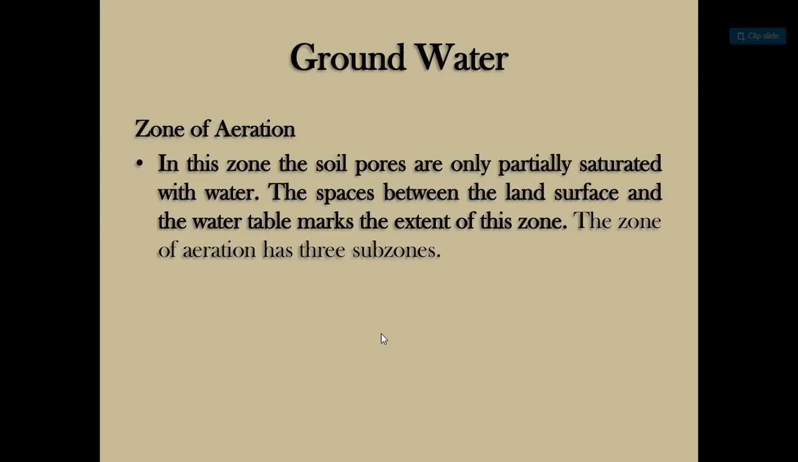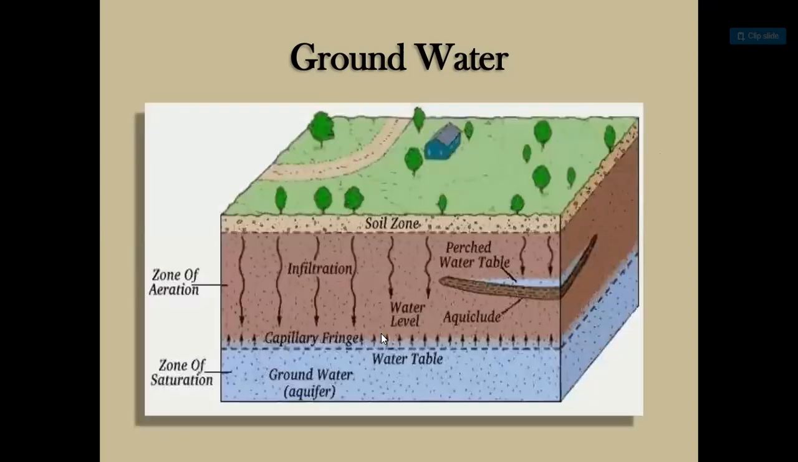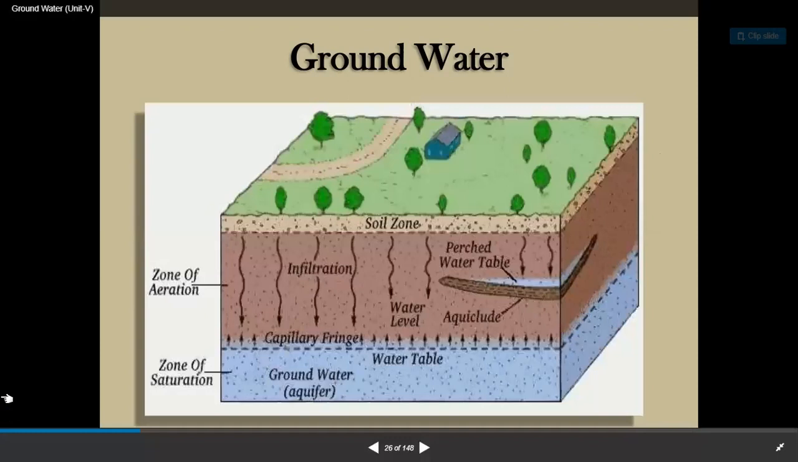This zone of aeration has three subzones. Here, guys, the same zone of aeration and zone of saturation. In the zone of saturation, also called groundwater, another name is the aquifer. This is the water table. This is the capillary fringe. The infiltration. Here is the water level, aquiclude, and virtual water table, soil zone.